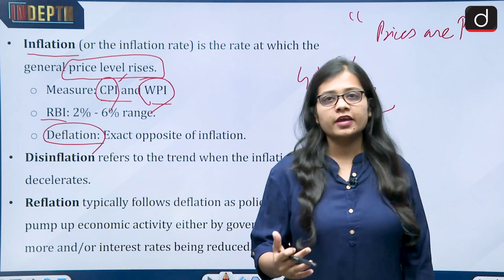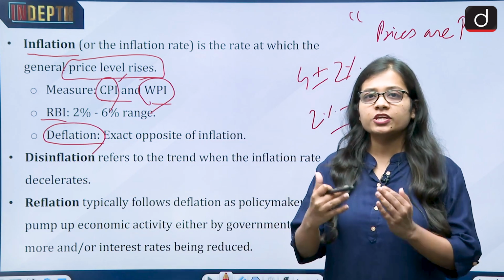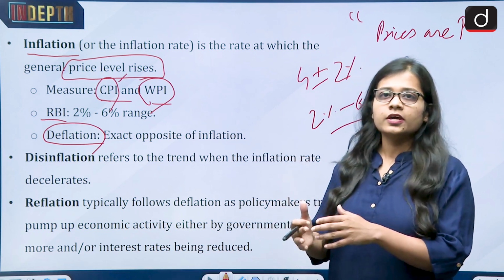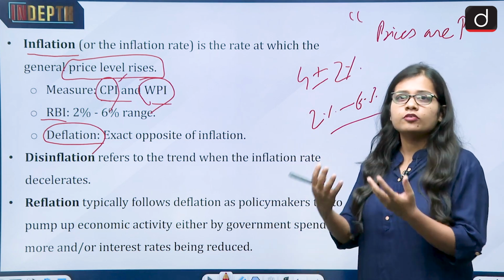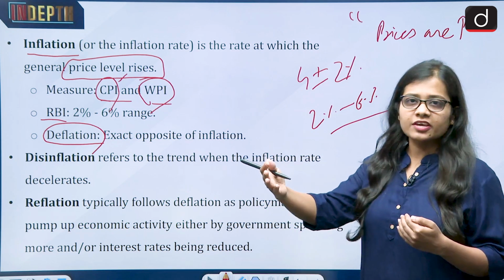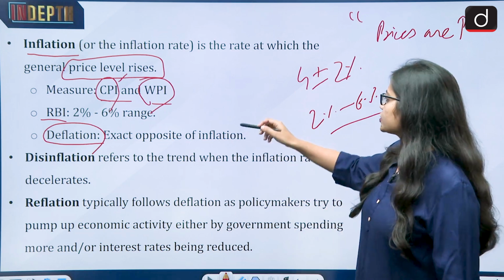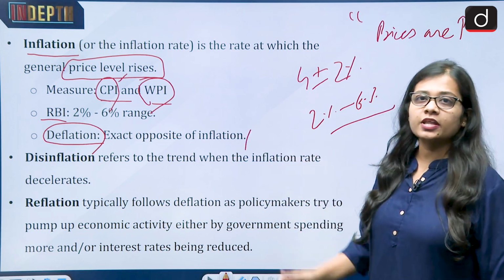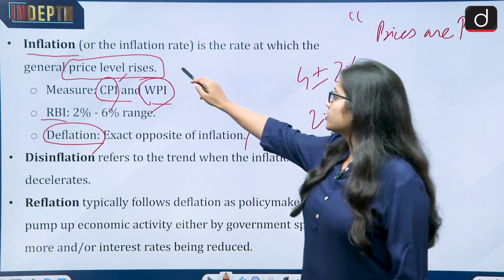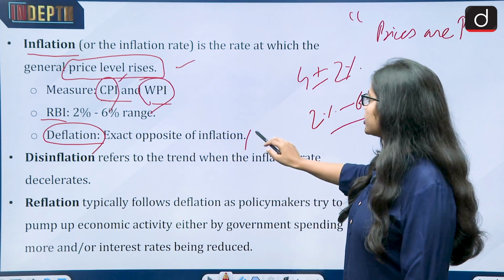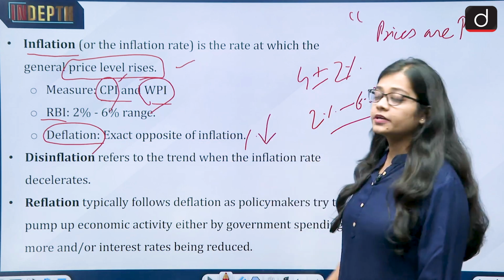So if in normal terms inflation is rising of prices, then what is the exact opposite of inflation is what is called deflation, that means decreasing of prices. Inflation is price level rising, deflation is price level declining.